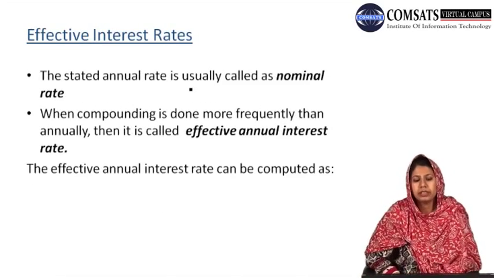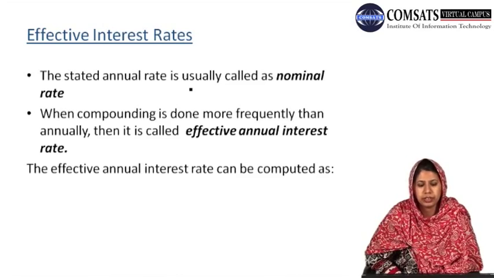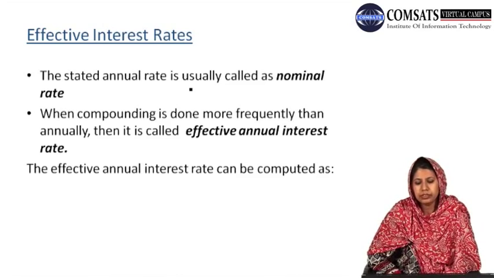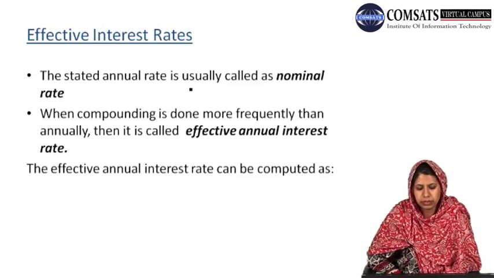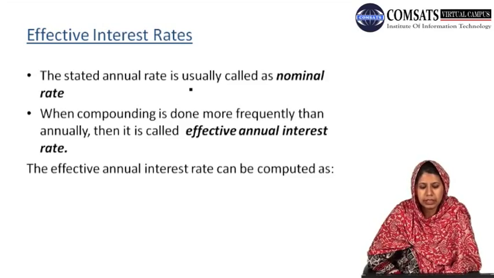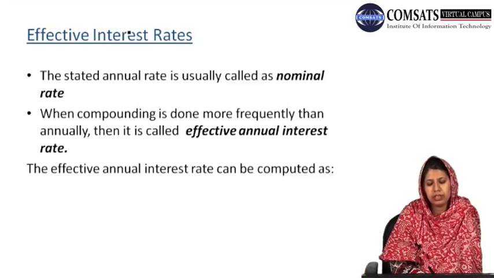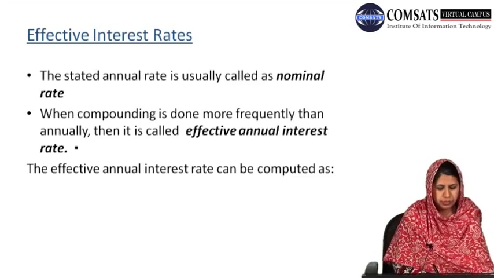Next, we look at the effective interest rates. The stated annual rate is usually called the nominal rate. But when compounding is done more frequently than annually, then it is called the effective annual interest rate. How can we calculate this effective annual interest rate?